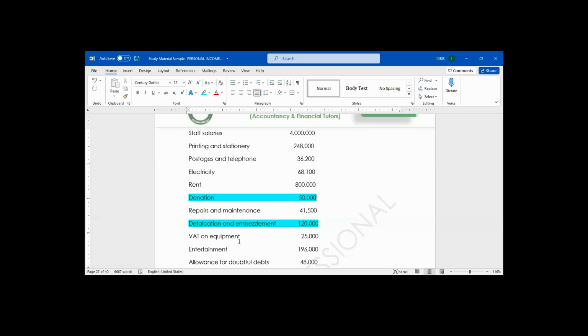No, it's an asset. The VAT on that equipment should be added to the cost of equipment. It should be capitalized. But if you see VAT on printing and stationery, which is an allowable expense, the VAT too will be allowed. But equipment is a disallowable expense because it's a capital expenditure. The VAT on it too will be disallowed. Do you get my point?